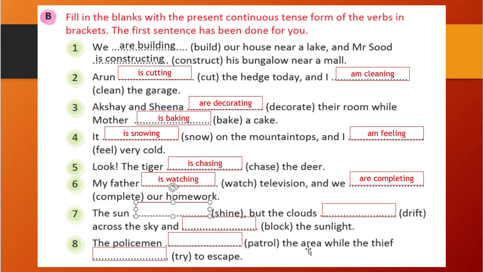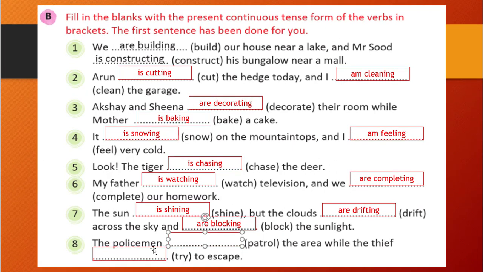The sun blank shine. The sun is universal, right? And we will use is, and shine will become shining because e is there. We will remove e and add ing. It is very simple. But the clouds blank drift across the sky and blank block the sunlight. So clouds is a plural form, so we'll write are drifting, right? Are drifting across the sky and are blocking the sunlight, because we are talking about clouds, so it has to be are.